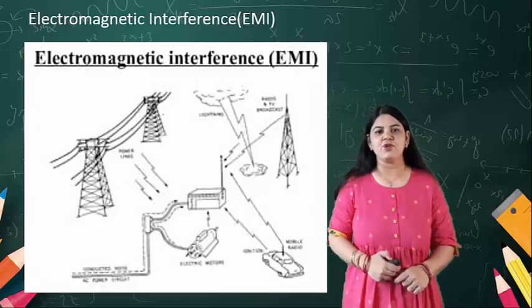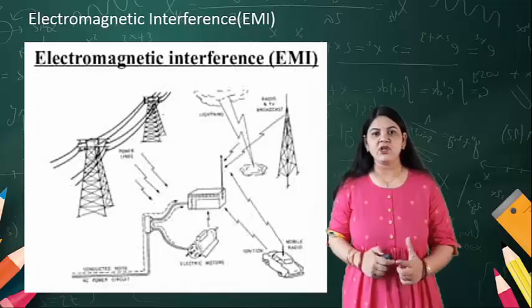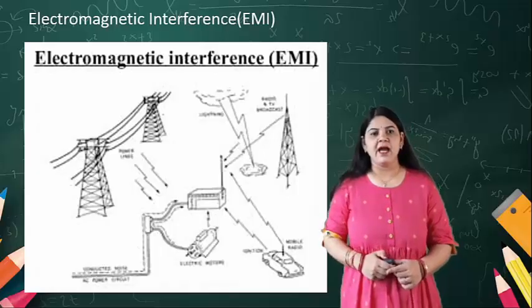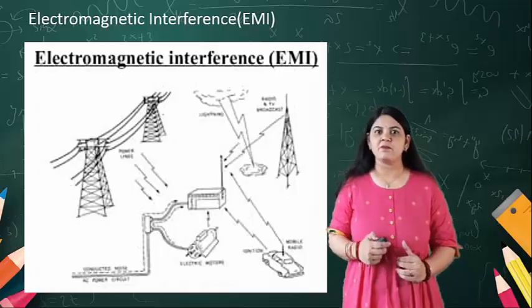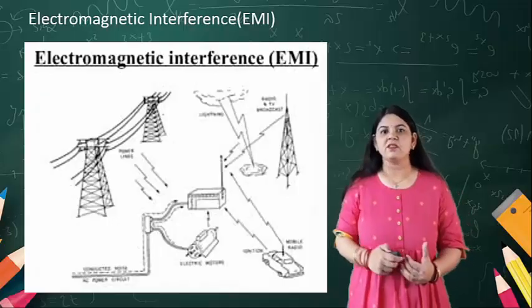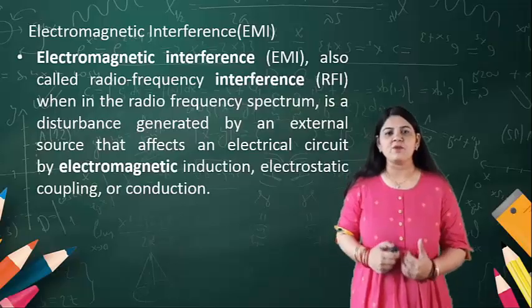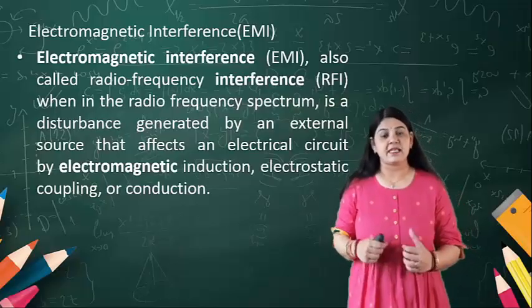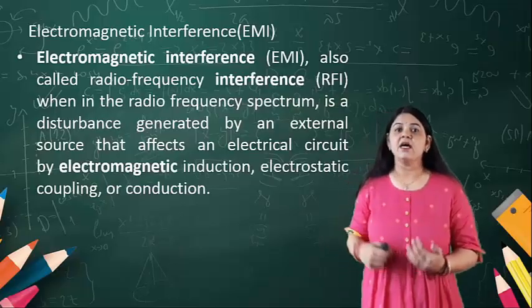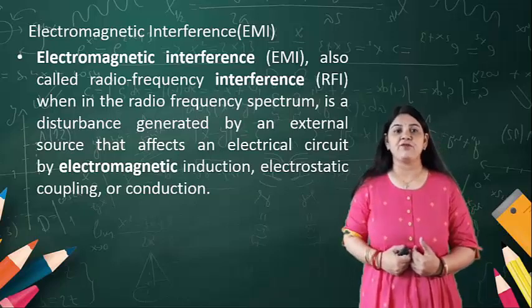In this diagram, you can see the variety of sources and how signals can be there between two particular devices. Electromagnetic interference is also known as radio frequency interference.